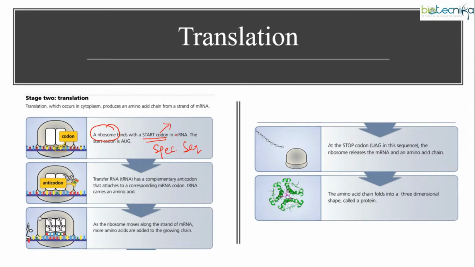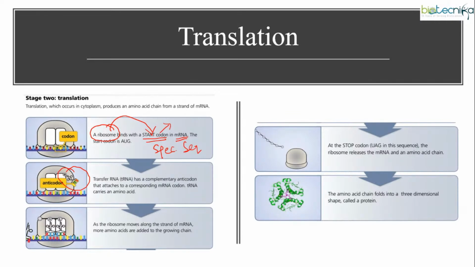Within the mRNA, we are having a specific sequence known as the start codon, to which your ribosome will go and bind. After that, as you can see in this picture, tRNA will be recruited. Then tRNA and mRNA have complementary sequences through which they will be bound, as you can see in the third picture.